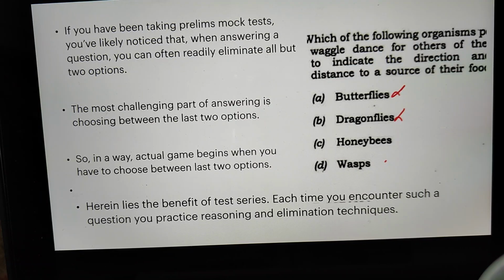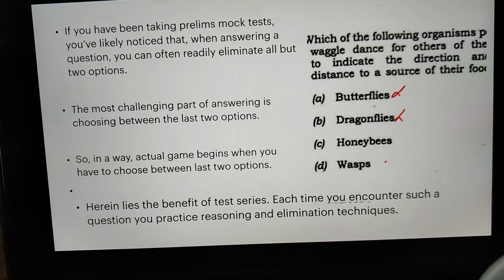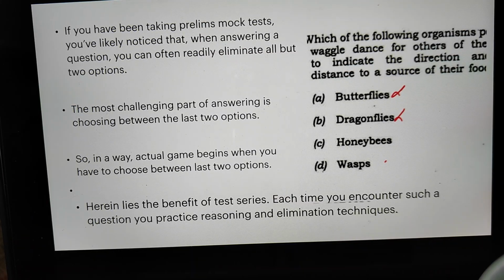From our preparation of static and the current affairs of the environmental syllabus for the UPSC, hardly do we ever encounter dragonflies. The same can be said of the butterflies. Of course, we know that butterflies play a very significant role in our environment, but usually we encounter things like a new species of butterfly is discovered, or such and such species is the state butterfly. So based on that, I would eliminate option A and B.